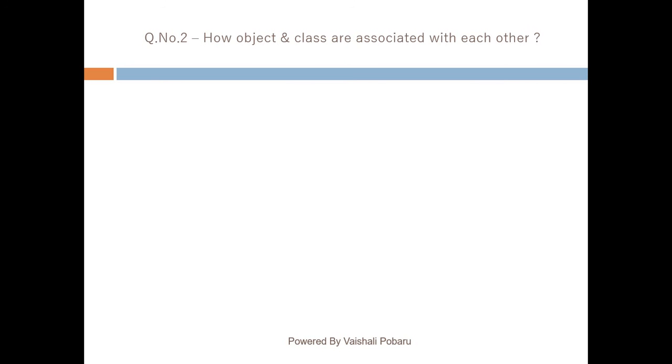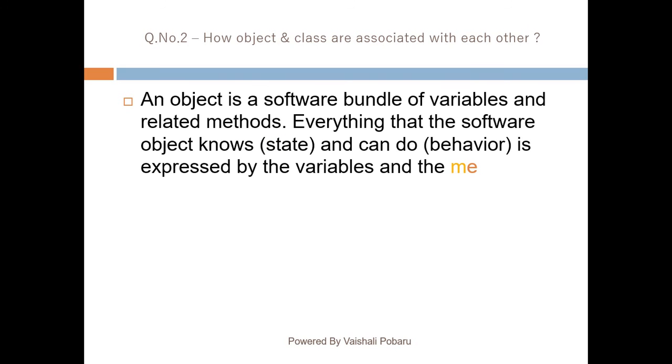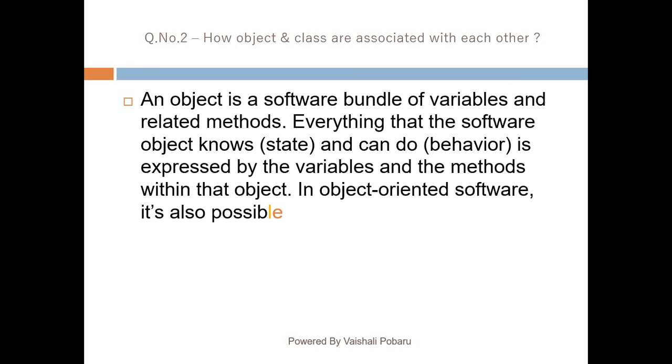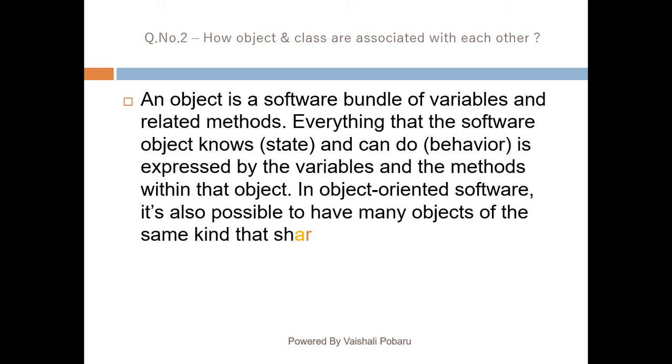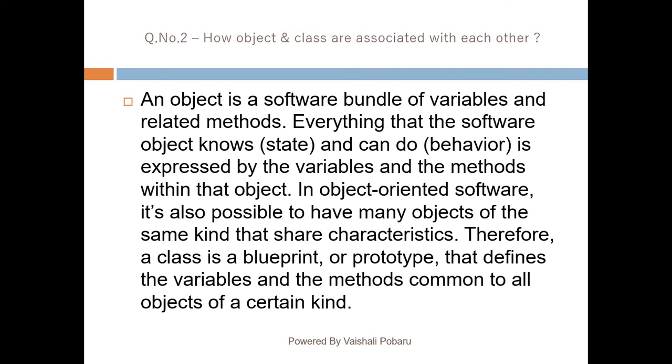Question number 2. How are object and class associated with each other? An object is a software bundle of variables and related methods. Everything that the software object knows and can do, that means state and behavior, is expressed by the variables and methods within that object. In object oriented software, it's also possible to have many objects of the same kind that share characteristics. Therefore, a class is a blueprint or a prototype that defines the variables and the methods common to all objects of a certain kind.